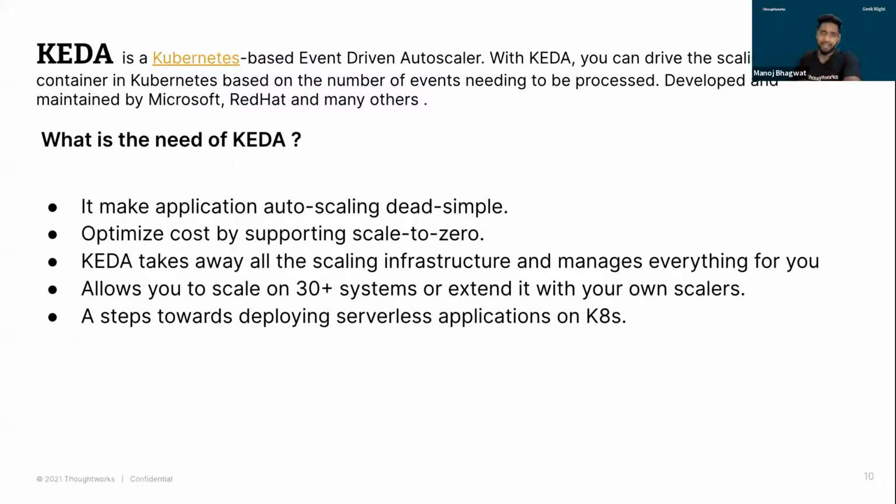This is something I would correlate to what we have on clouds, right? AWS, we have Lambda. With Google, you have functions. Same with Azure, you have Azure Functions. So this is like enabling your Kubernetes cluster to deploy serverless things. With KEDA, another benefit is it takes away all the scaling and infrastructure. That means all the scaling infrastructure that we use, everything is managed by KEDA. You don't have to worry about anything.